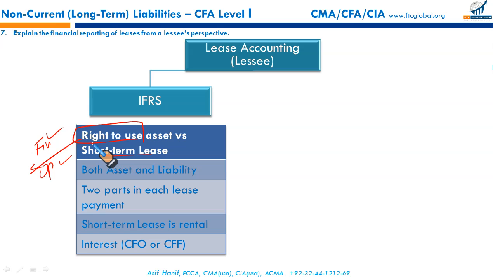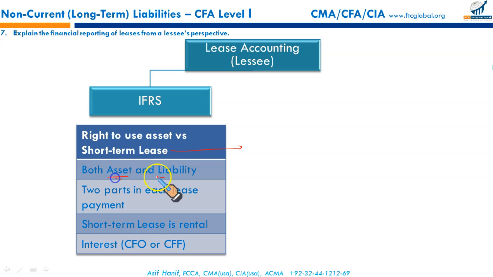Now, every leased asset, other than the short-term lease, whether it's a finance lease or an operating lease under the IFRS, is to be reported on the balance sheet. Instead of debiting the asset, the right-of-use asset is debited. Initially, it was the asset debit, the liability credit. Now we debit the right-of-use asset, not the asset itself. That is the specific terminology of the standard. So, right-of-use asset versus short-term lease: a short-term lease is treated like a rental arrangement, but other leases, operating and finance, are treated the same in IFRS.